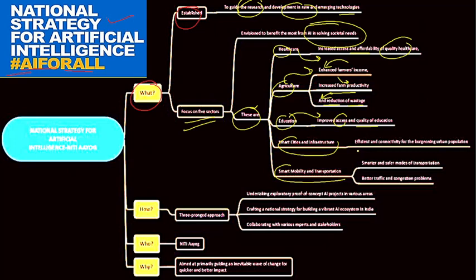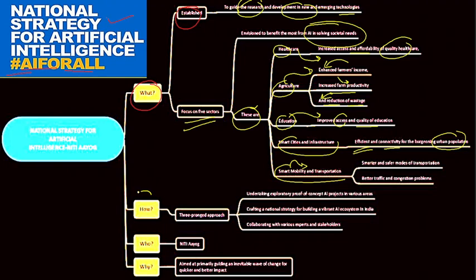Then smart city and infrastructure will be there, which will be creating efficient and connective smart cities for the smart individual, which is the urban population. Then also we are going to develop smart mobility and transportation like self-driven cars and safer modes of transportation. So it will ease the congestion problem and the traffic problem.